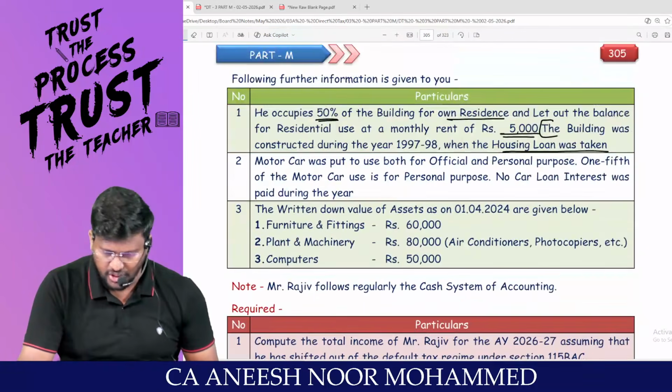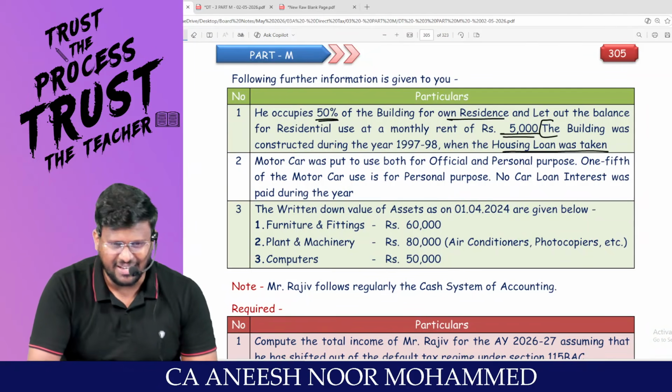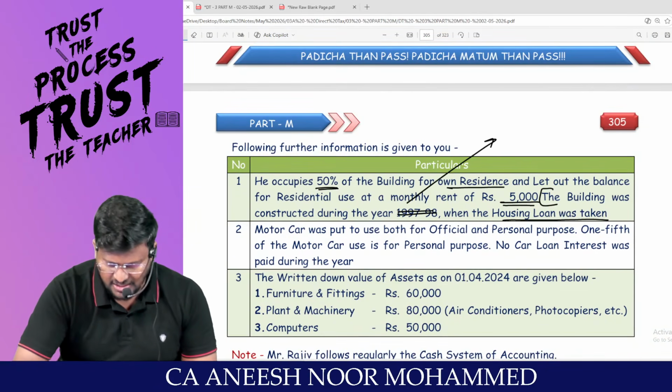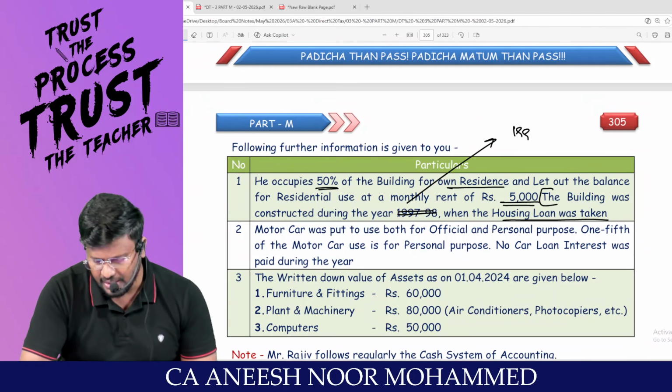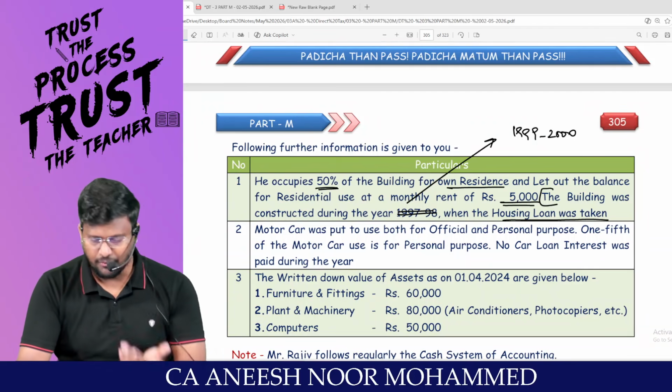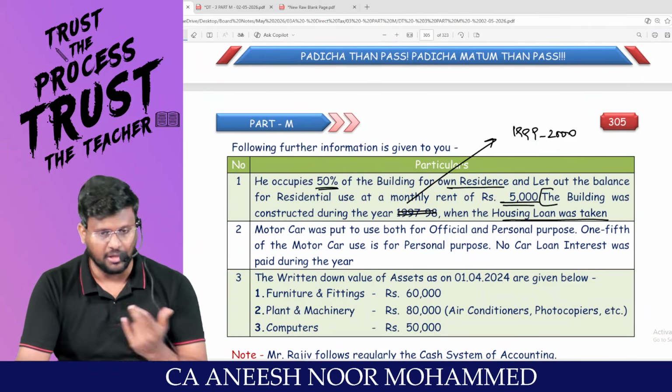So can I change the year? This 1997-1998, just to be in line with the answer. So the house was constructed during 1999 to 2000. Now the condition has been changed. Okay, sir. The question would have been changed; we would not have changed the question. I will check it and I will update it in the PDF.